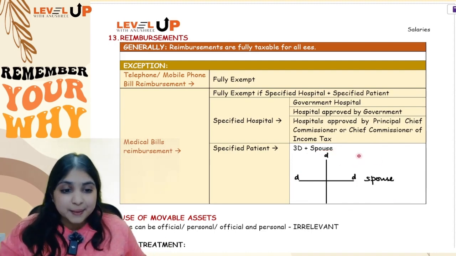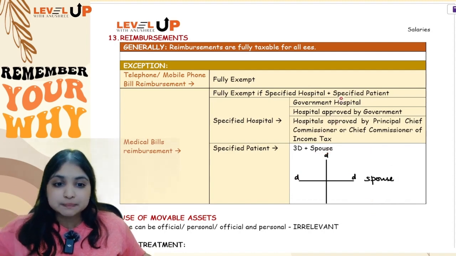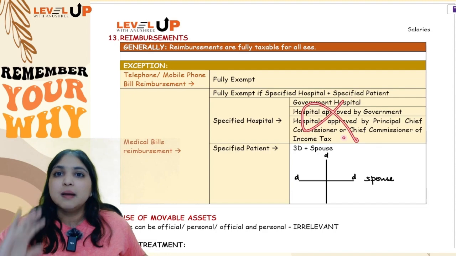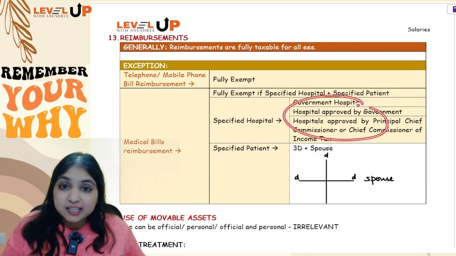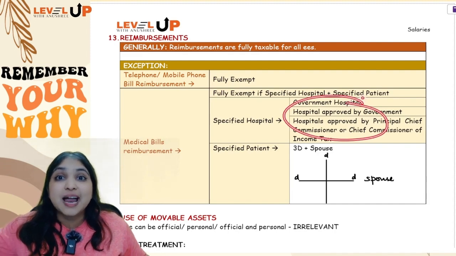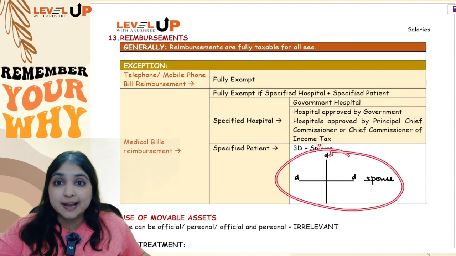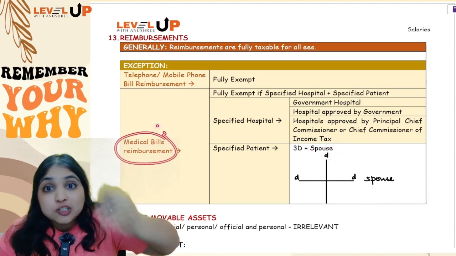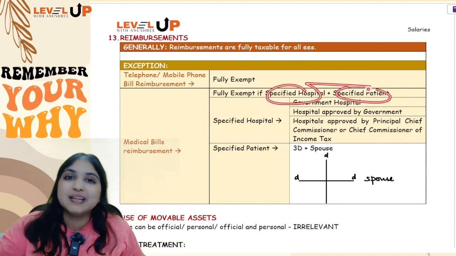Okay, what if the patient is one of these people, but the medical treatment happened in a private hospital? Not a specified hospital, guys. Medical bill reimbursement will be taxable. What if the medical treatment happened in a specified hospital, but the patient is grandmother? Now grandmother is not in this list of relatives, so it will become fully taxable. So medical bills reimbursement is also generally taxable. When is it exempt? Only if it is specified hospital plus specified patient.